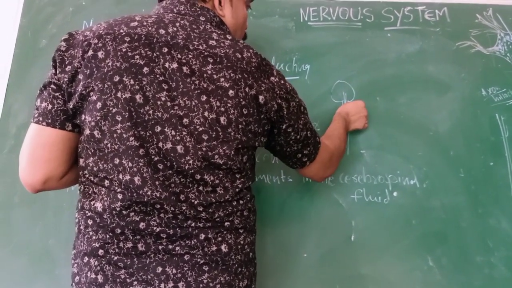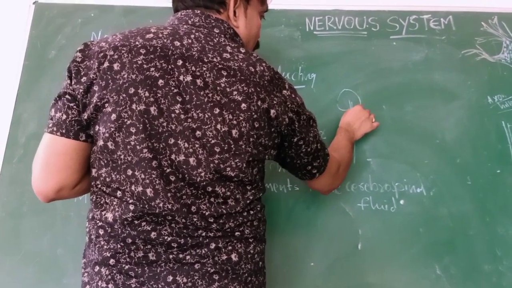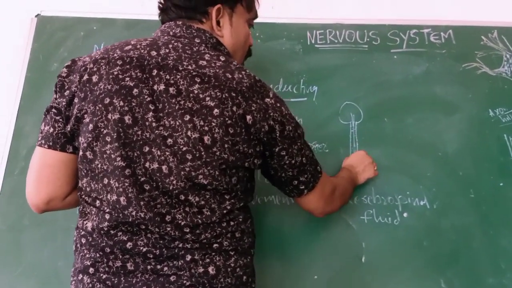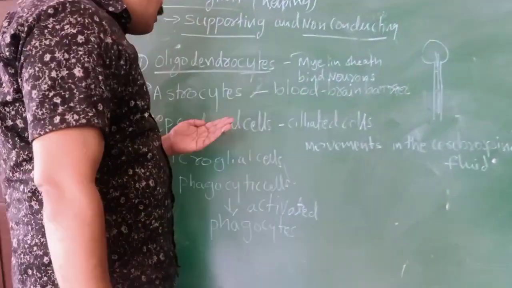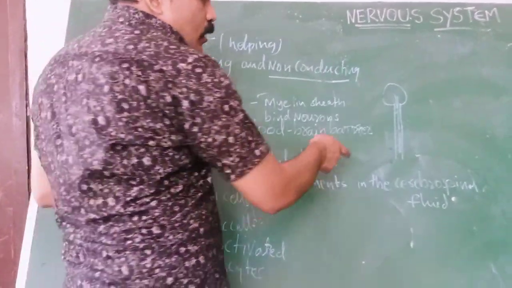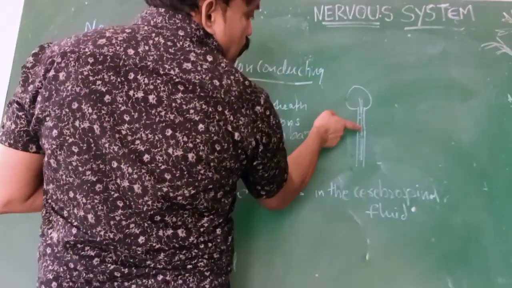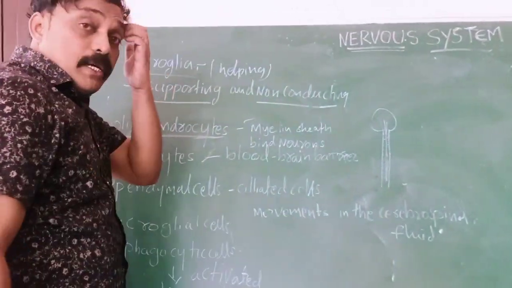The spinal and cerebral cavities are filled with ciliated cells, which we call ependymal cells. These are useful for the movement of cerebrospinal fluid.